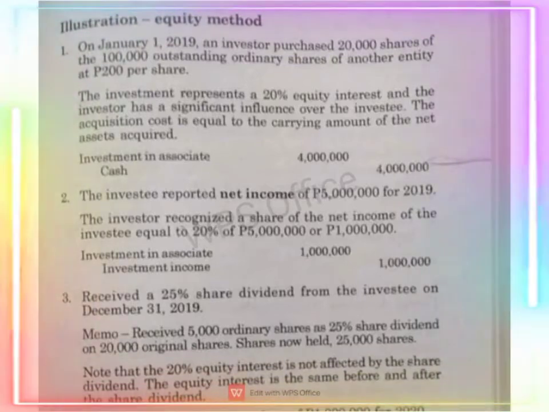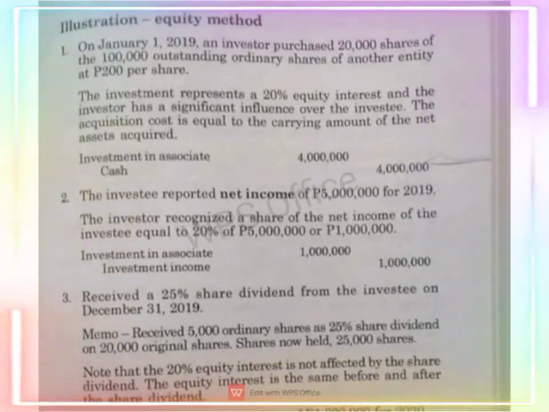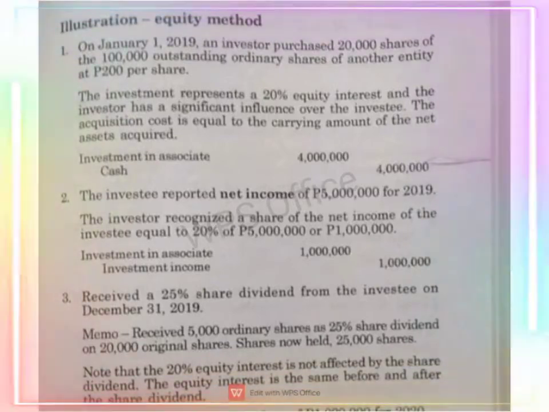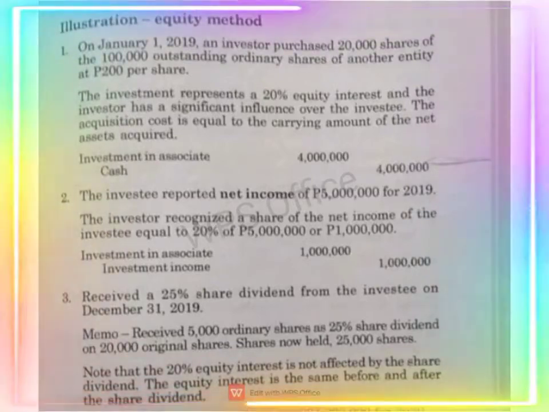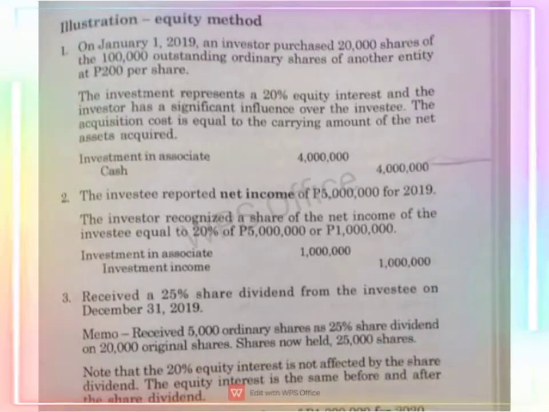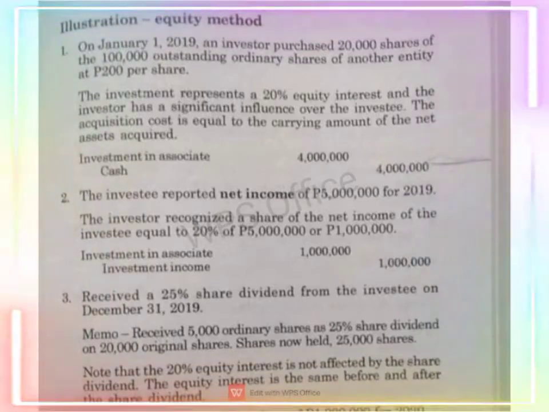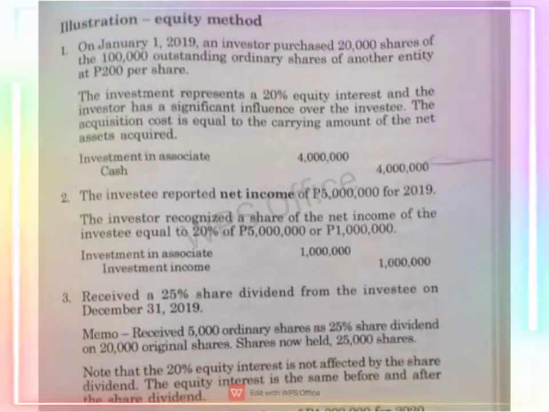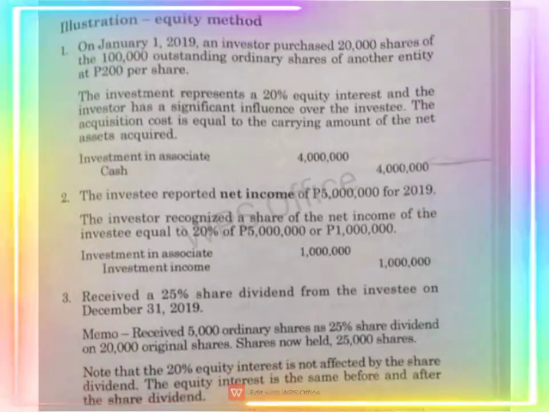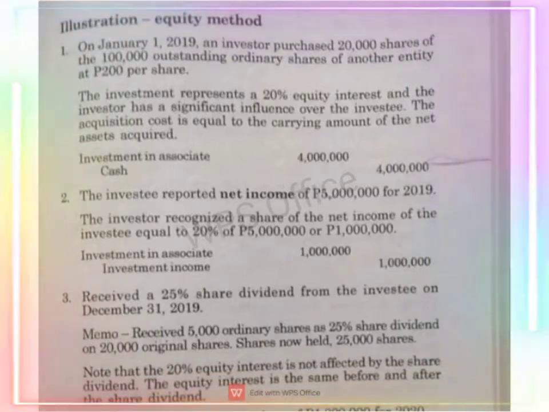The journal entry would be investment in associate 4 million, cash 4 million. We come up with 4 million because 20,000 shares multiplied by 200 per share. That's why 20,000 multiplied by 200 is equal to 4 million.